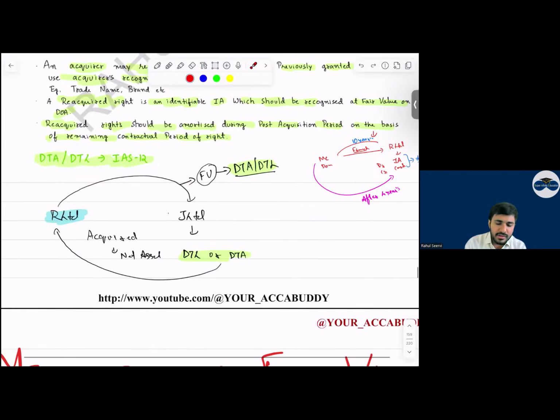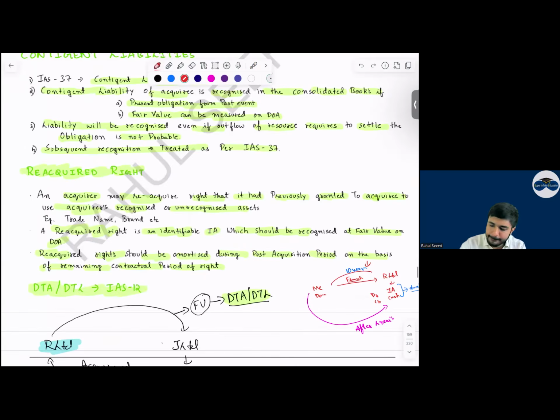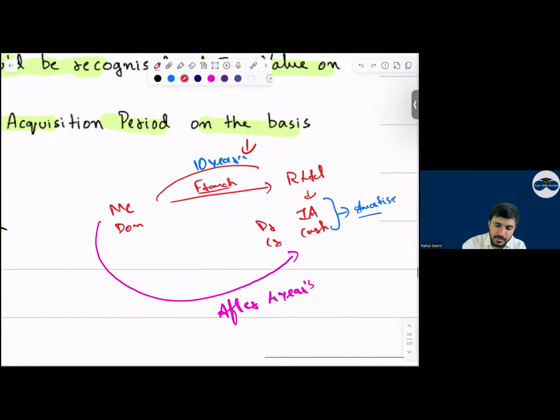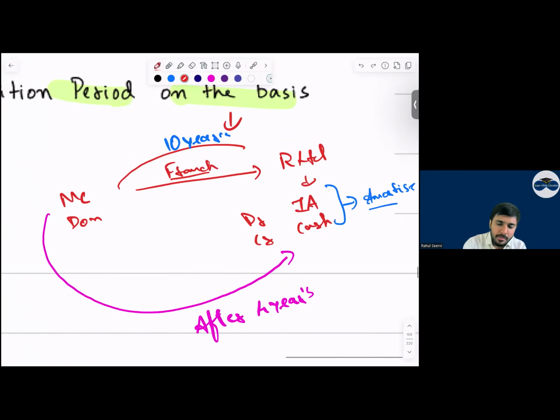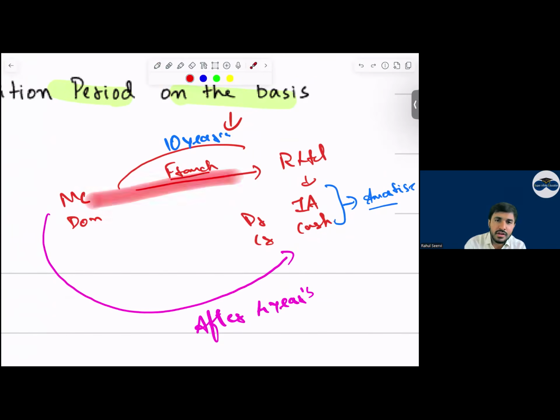If Reliance company is there and Geo company. Okay, see here, I've taken an example. McDonald company has given the franchisee to Reliance Limited. So Reliance Limited will recognize this as an intangible asset and amortize it.